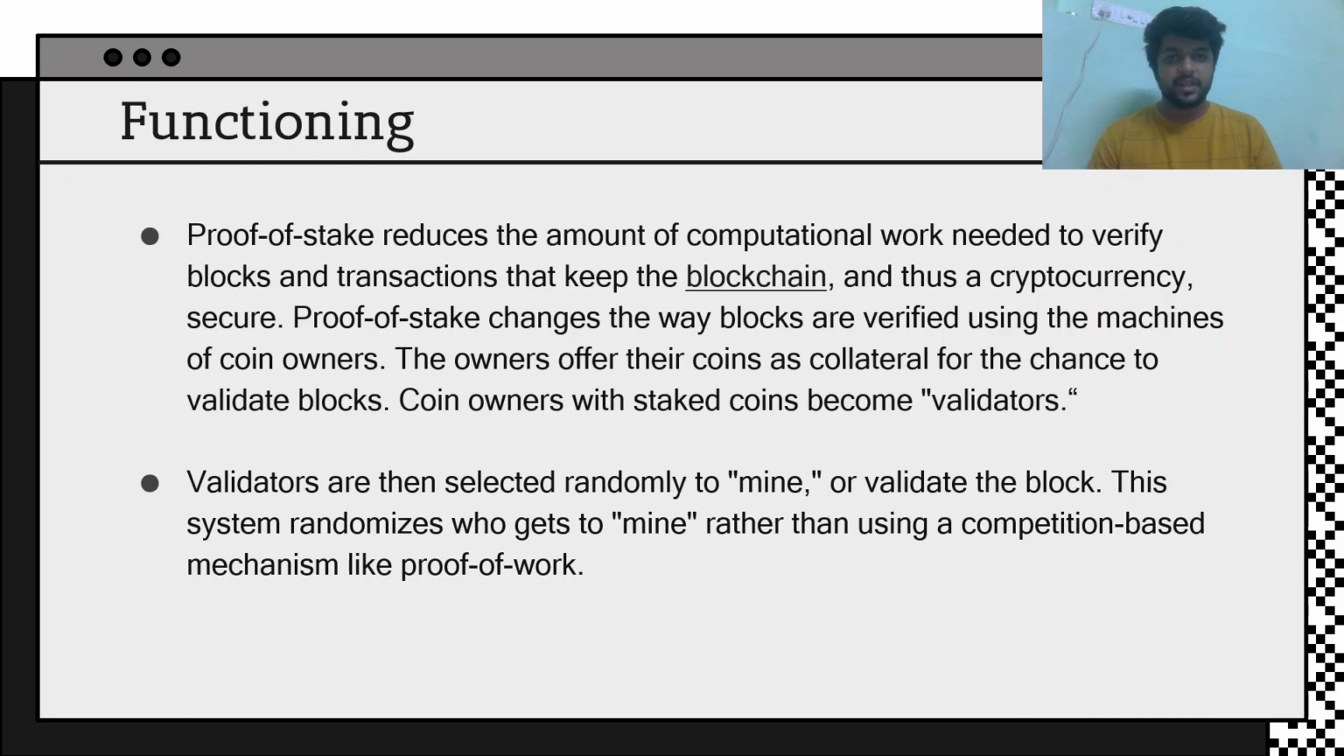Well, not only one person, actually. If a block has to be mined, a group of persons, say around 100 or 128 validators, have to be selected randomly. Once they are selected, they can mine the block and come to a consensus that this transaction is valid. And once the transaction is valid, the validator gets a reward. Now we come to the nuances of this. Proof of stake changes the way the blocks are verified.